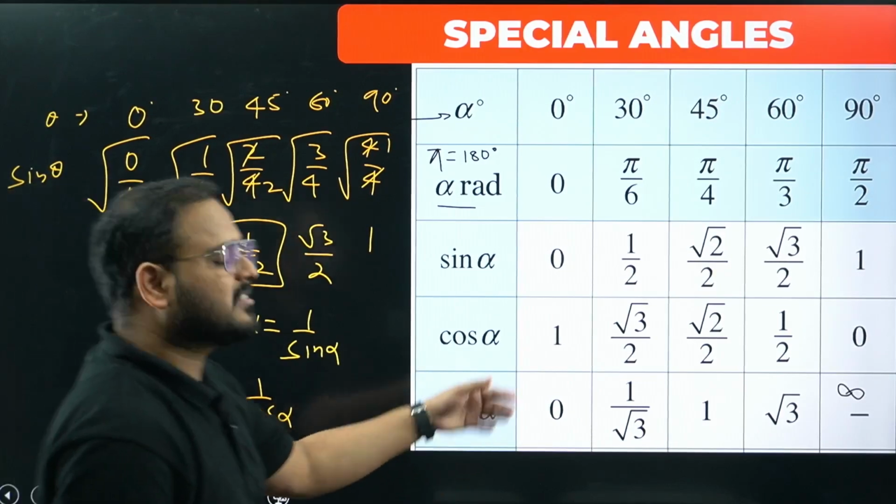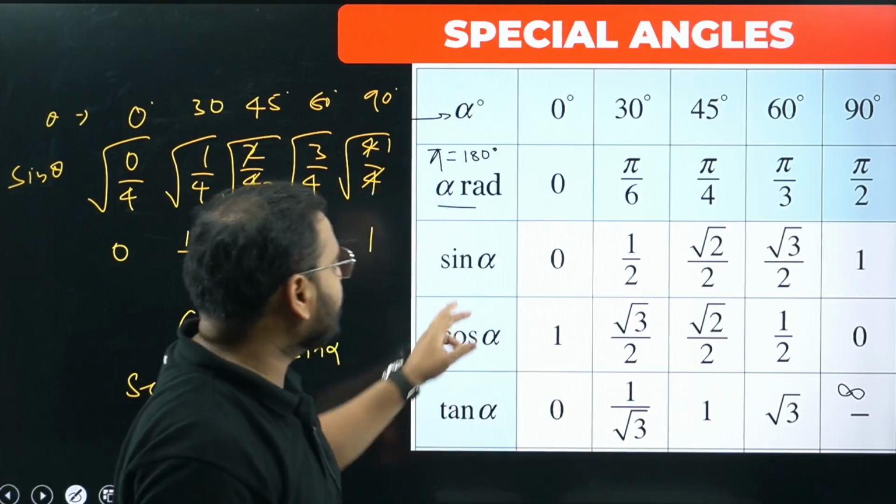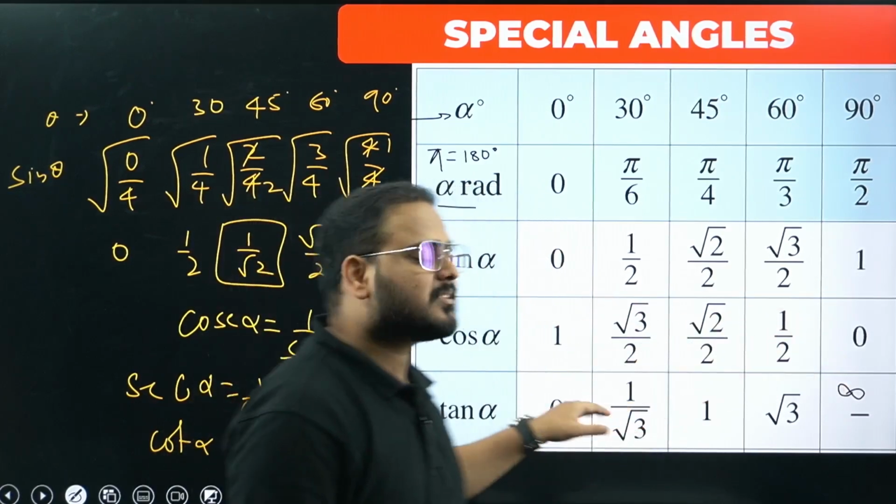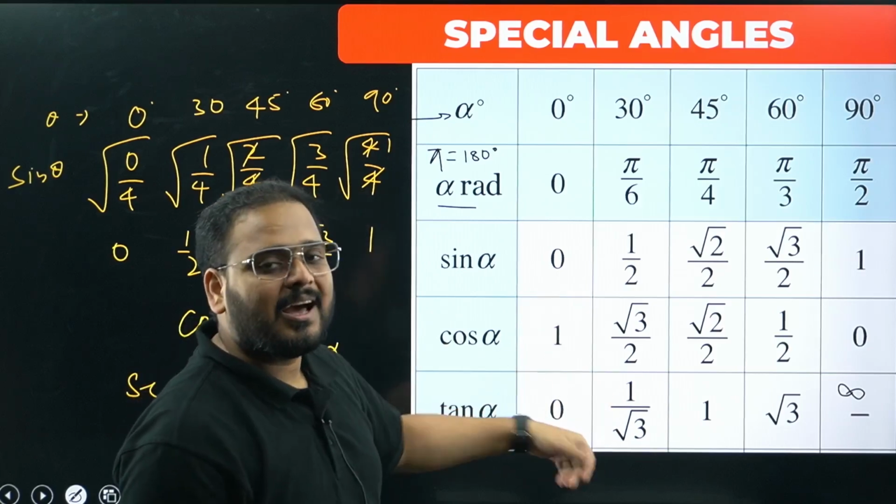So whatever you got for this, take the reciprocal. Basically, if you know the sine value, you can find cos by interchanging the digits from last to first. Tan by taking the ratios, and others are reciprocals.